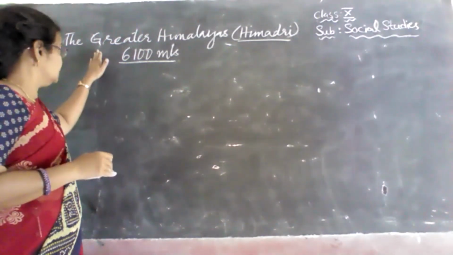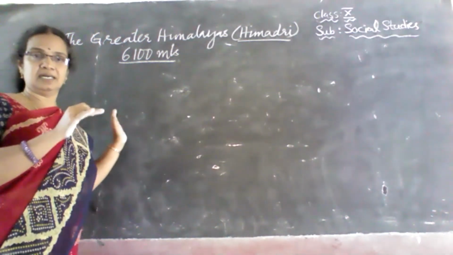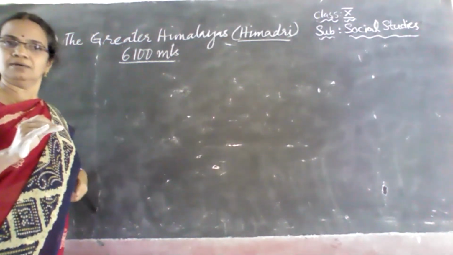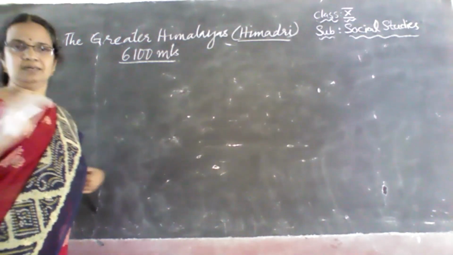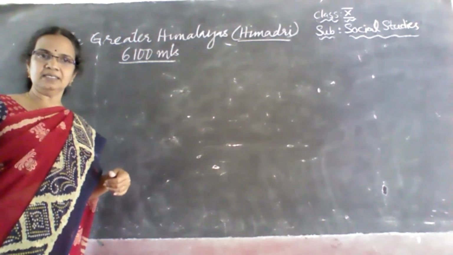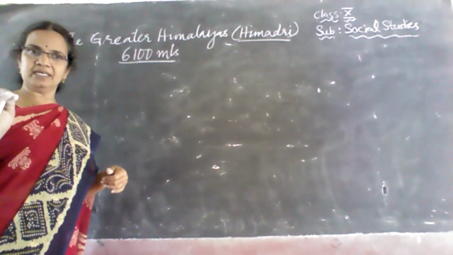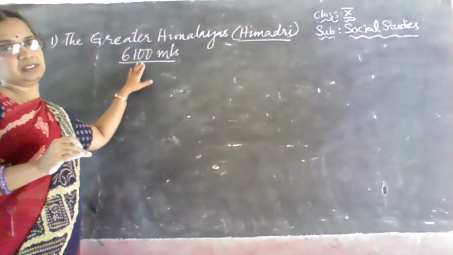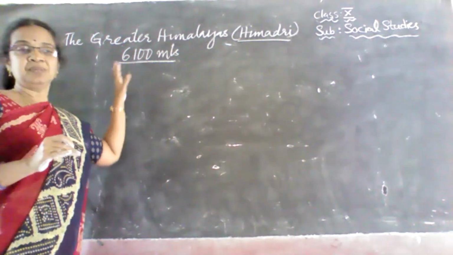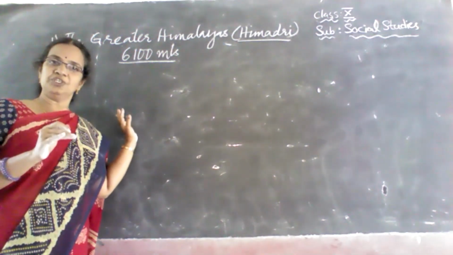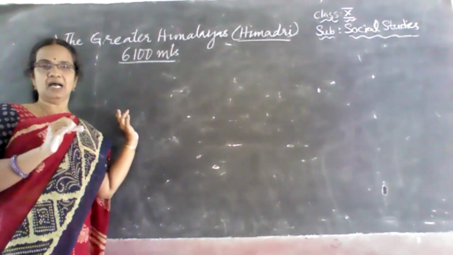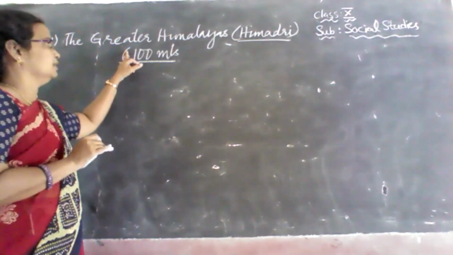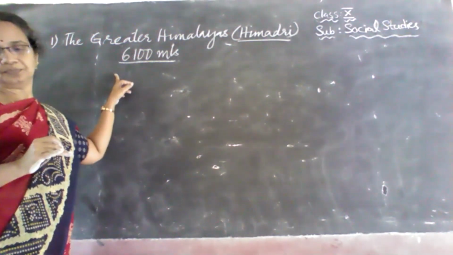The Greater Himalayas are continuous, without any breakages, and many of the highest peaks are found in the Greater Himalayas.